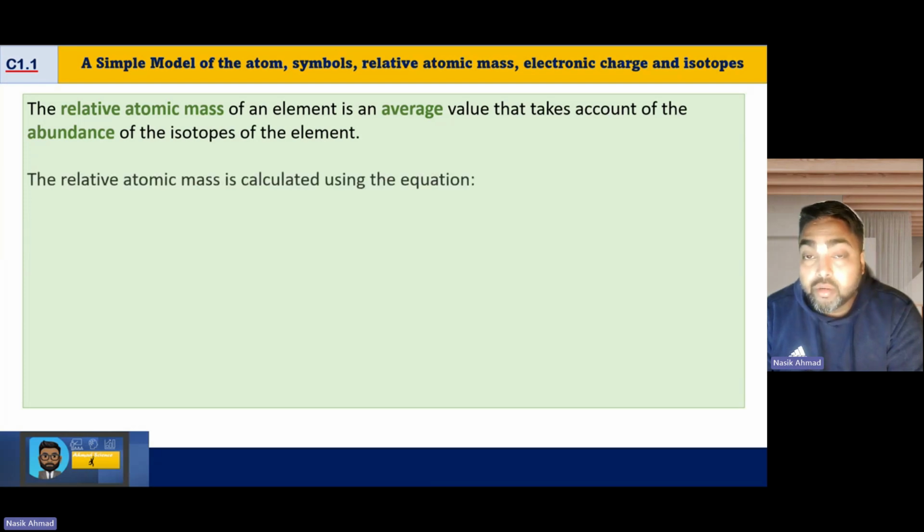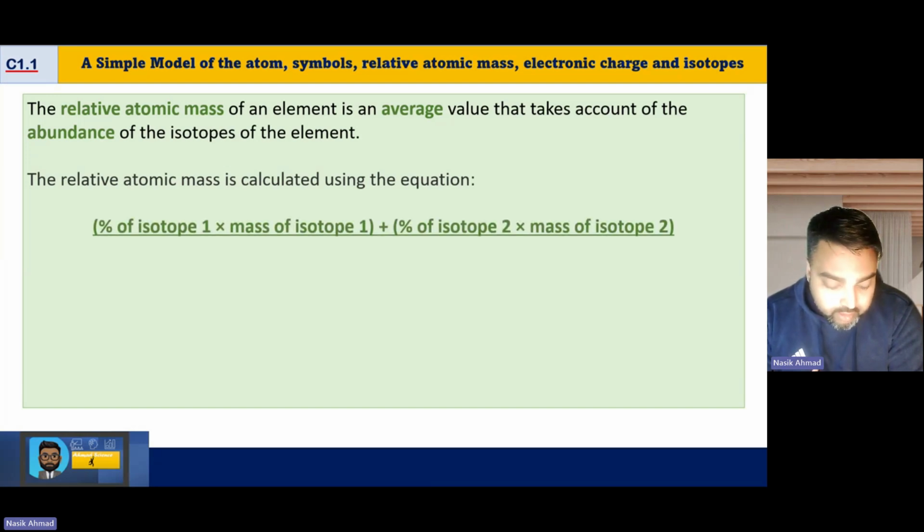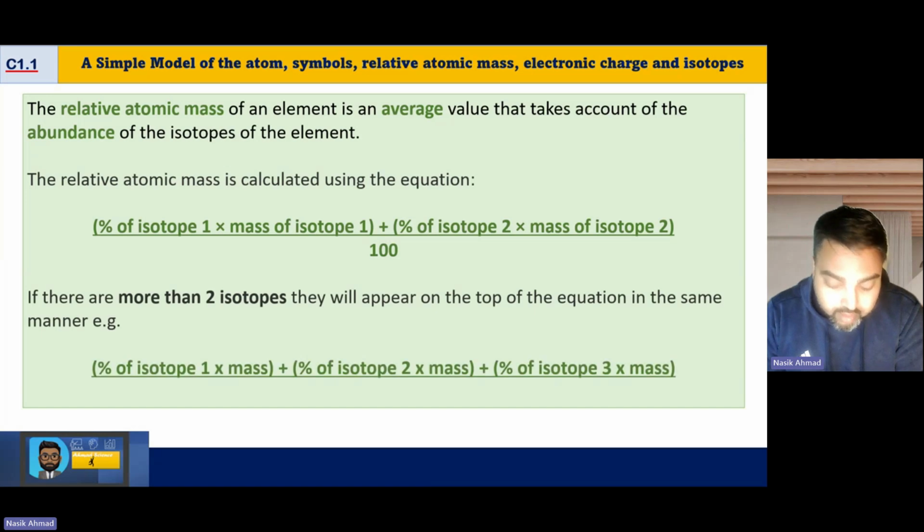If I've got 2 different isotopes of an element and they are relatively abundant, so not like 99.9% and 0.1%, I mean like 25% and 75%, to work out the average mass it's a very simple situation of percentage of isotope 1 multiplied by the mass of isotope 1, plus percentage of isotope 2 times the mass of isotope 2, and then you divide that by 100 to get the average mass. If you've got multiple, then you just do the exact same thing. You just multiply all the percentages by the masses and then you divide by 100 to give you your average mass.